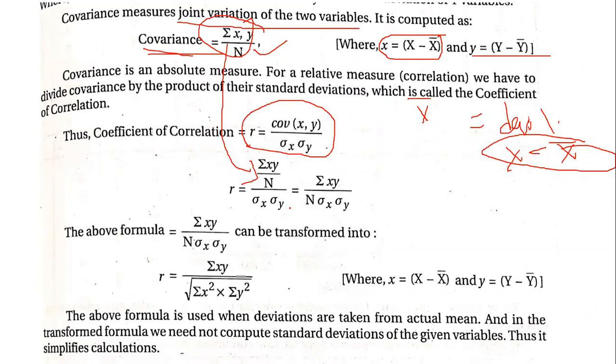That is the next step. Now further simplification, I will get that n below. So sigma xy divided by n into standard deviation of x and standard deviation of y. So this is also another formula to calculate coefficient of correlation.